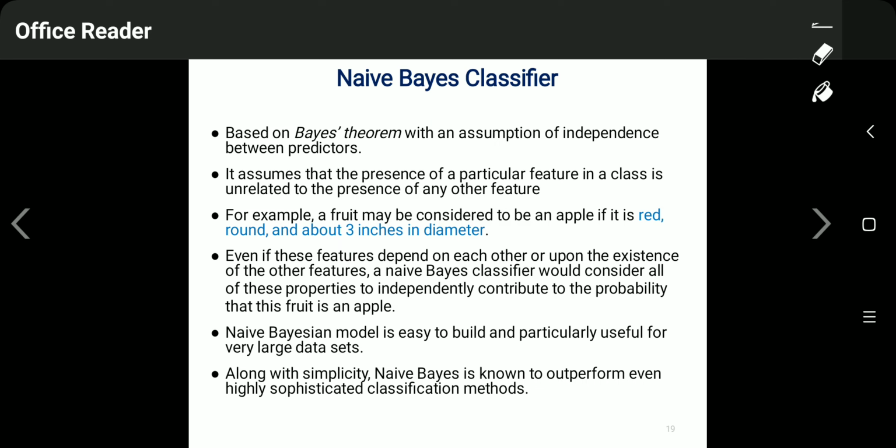So the naive Bayes model is very easy to build and particularly useful for very large amounts of data. If you have a large data set, the naive Bayes classifier works very well.